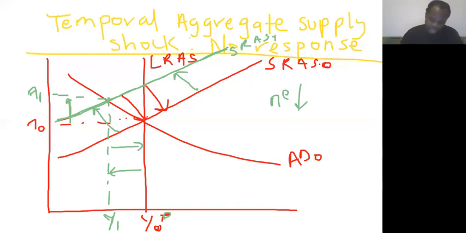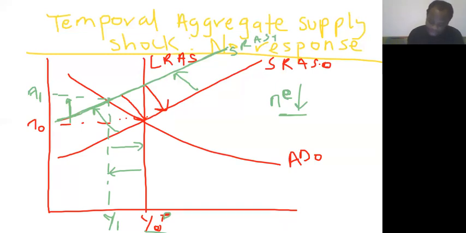Now, the economic agents will know that because we would like to be at this point in the long run, in order for this to happen, prices would have to fall so that output can increase. So economic agents will form a lower expectation of inflation or prices. Once they form lower expectations of inflation or prices, it is going to shift our aggregate supply curve downwards. Don't forget, this is also part of the aggregate supply equation.